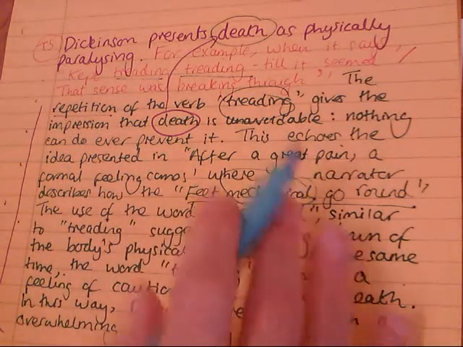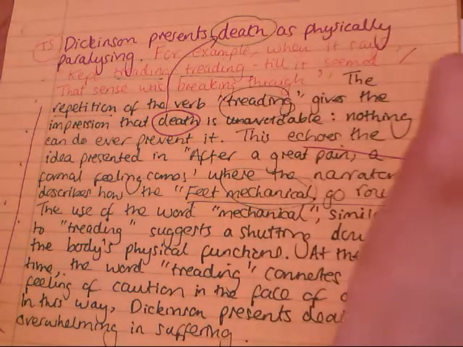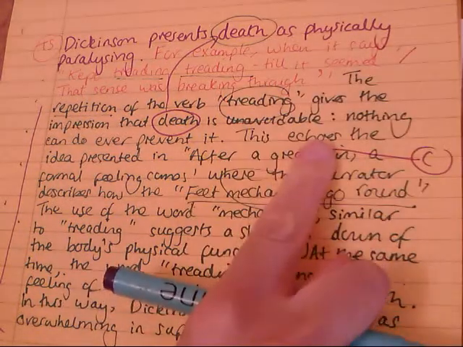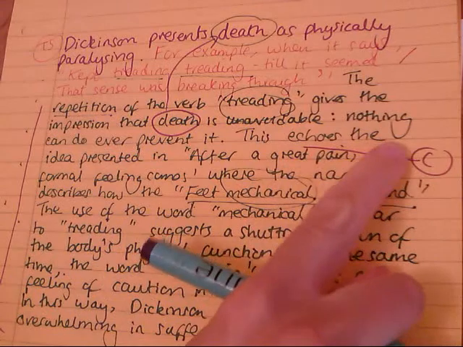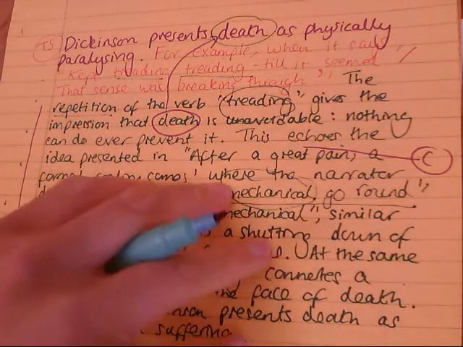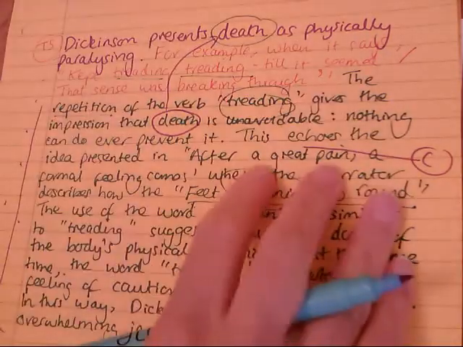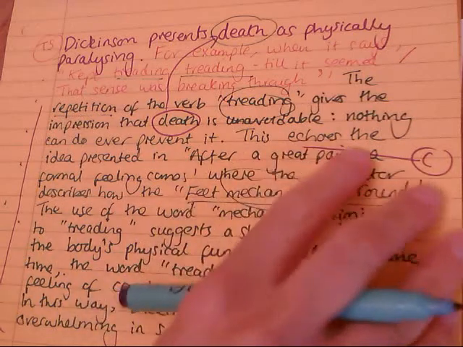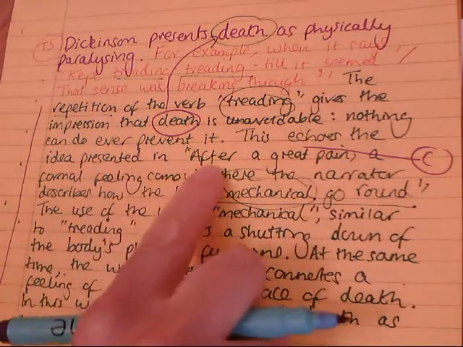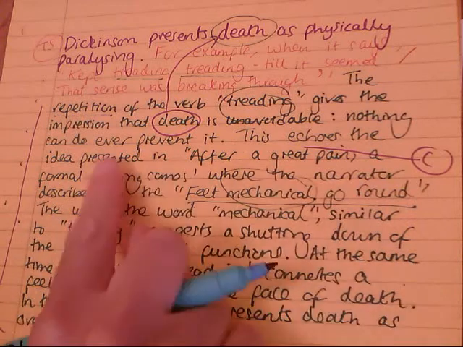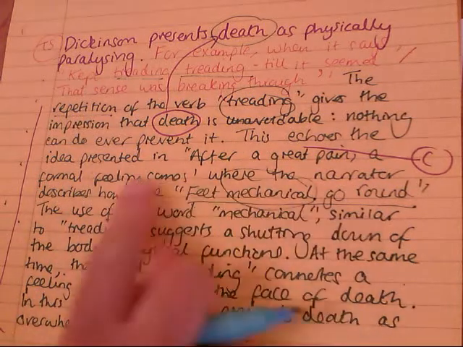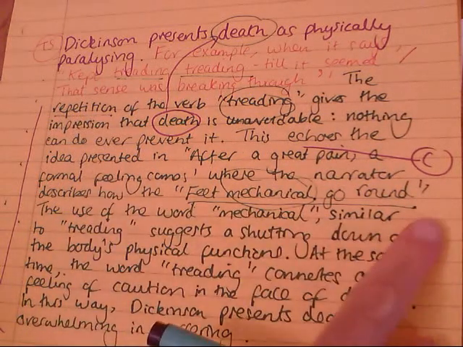And then here we started to make the comparison, which is really important, between the poem that features in the question and other Dickinson poems in the collection. So this echoes the idea presented in After a Great Pain, a Formal Feeling Comes, where the narrator describes how the feet mechanical go round.